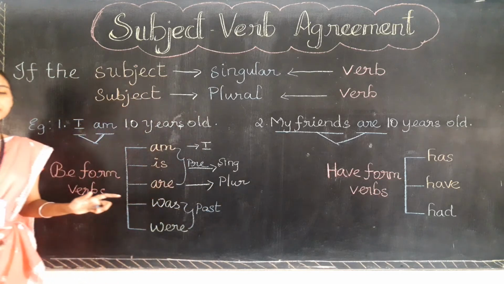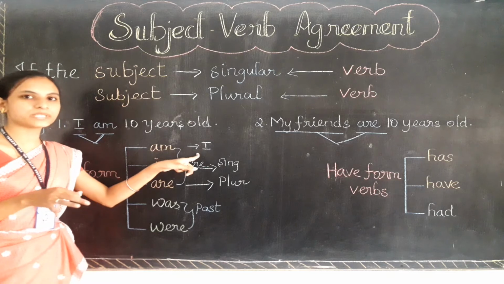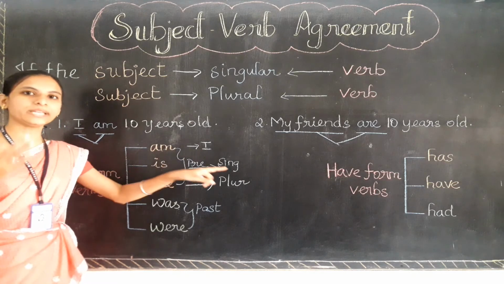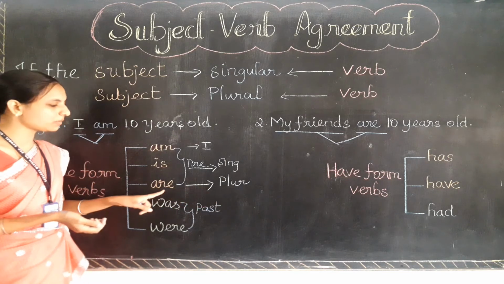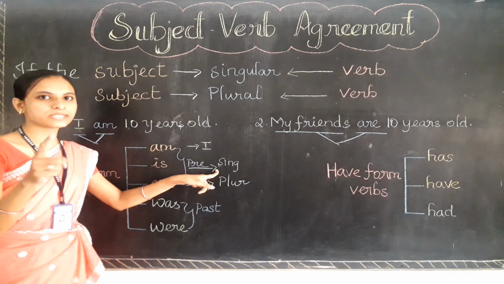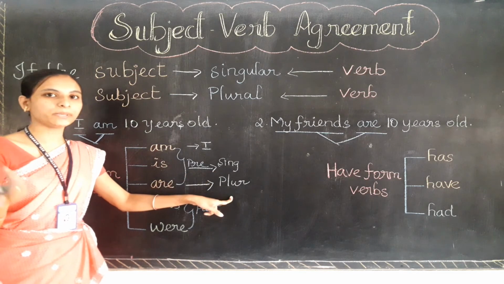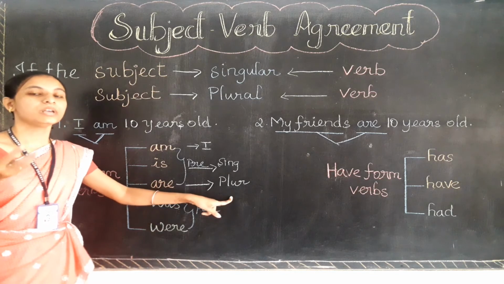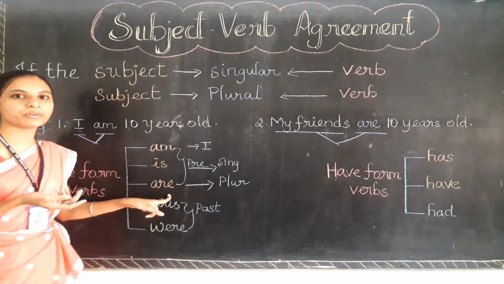In the present time, to the subject I you use am, to any singular subject you use is, and to any plural subject you use are. Singular means talking about only one person, one thing or one animal. Plural means you are talking about many people, 2 or more people.